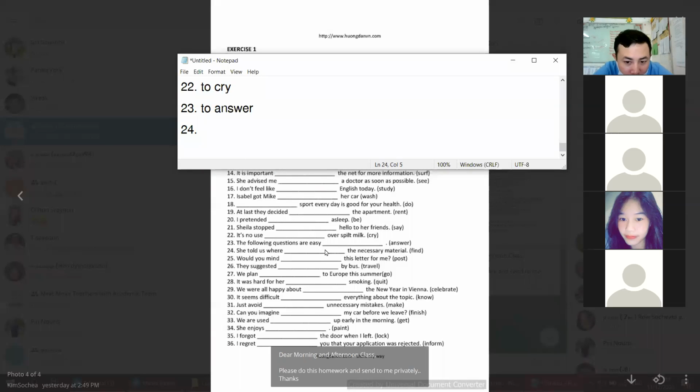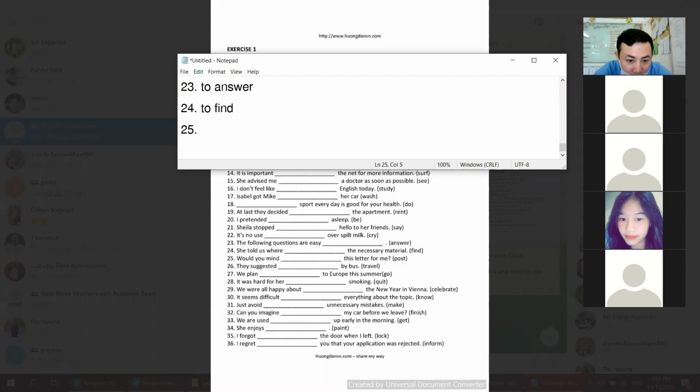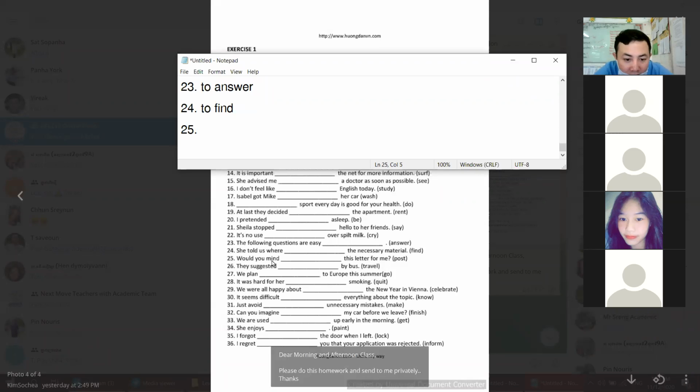She told us where what? Where to find, because it is to explain. Number 25. Would you mind? Mind is a verb of like. The verb of like here we just read gerund. Posting. 26. Suggested. Suggested is the keyword for gerund, so suggested going.